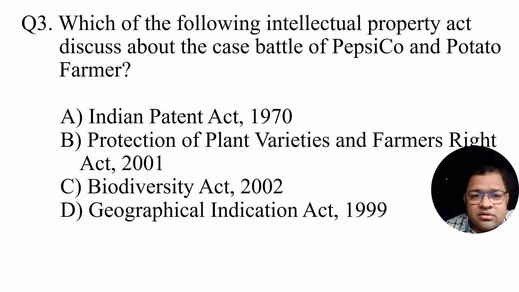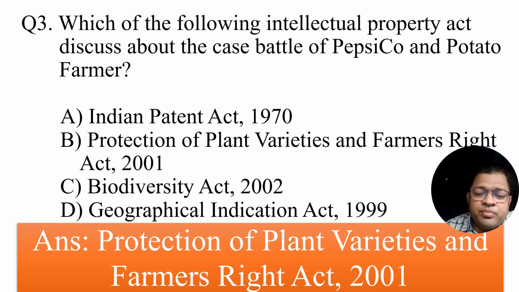PepsiCo highlighted that their seed, the FC5 variety, had been taken by poor farmers without communicating or contacting the organization, and the suit has been going on. But the important point is that the particular case comes under the Protection of Plant Varieties and Farmers' Rights Act 2001. When you go through the particular case, this particular intellectual property right will come into the picture.